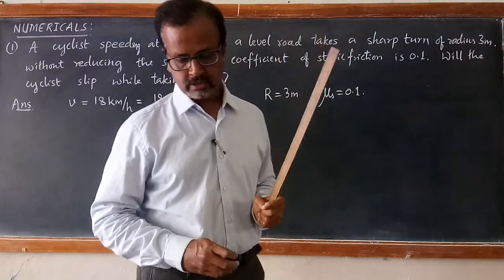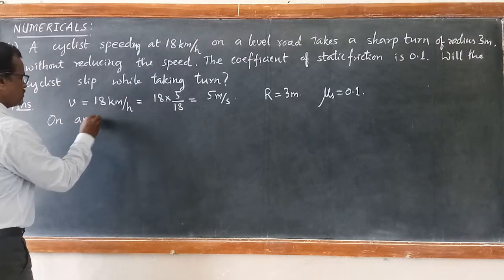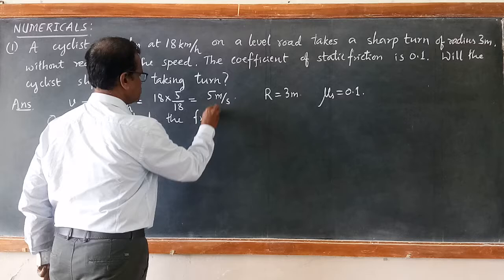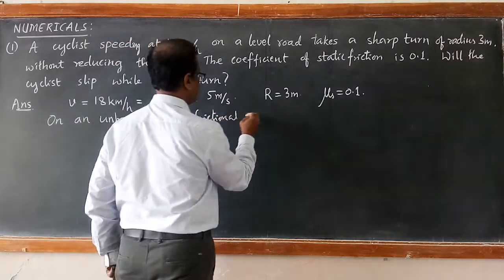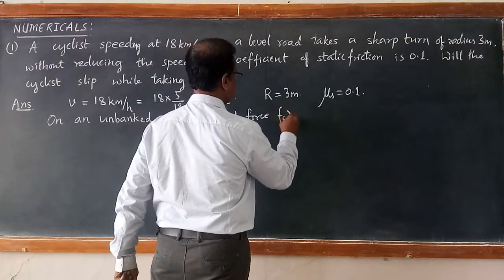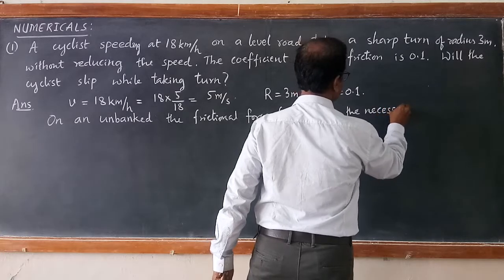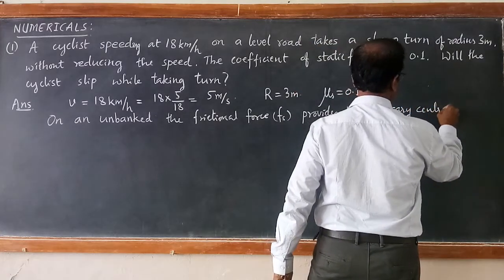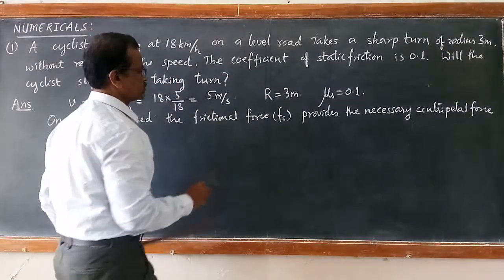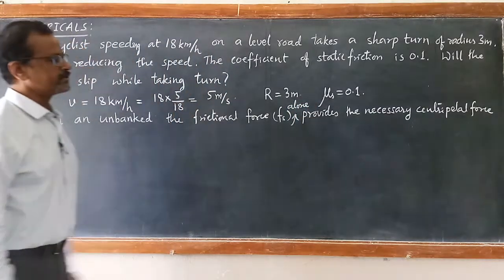So on an unbanked road, the frictional force, that is static friction, which opposes the impending motion, alone provides the necessary centripetal force.